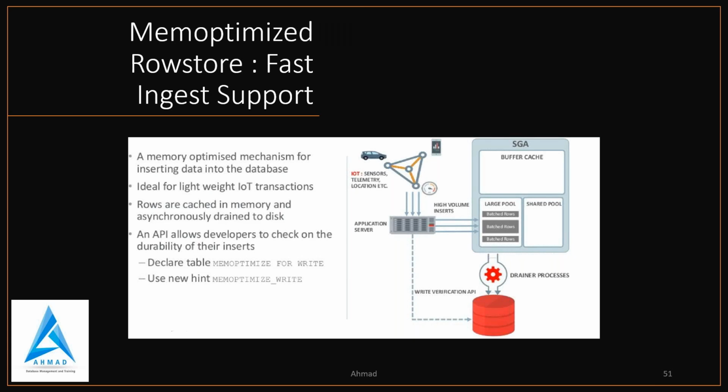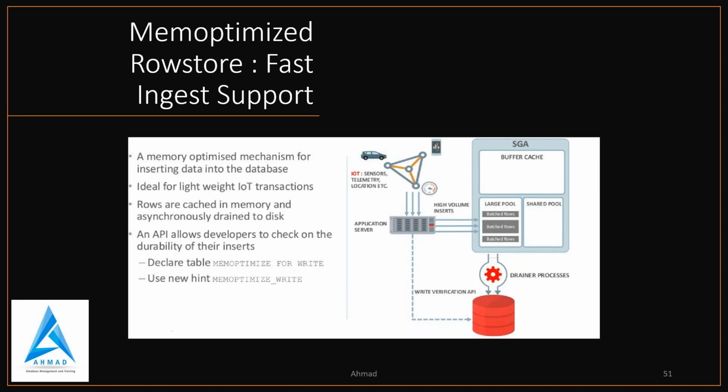Rows are cached in memory and asynchronously drained to disk. Asynchronously means we have two types of IO: one is synchronous, one is asynchronous. Asynchronous does not require confirmation from each other. Suppose two people are working, they will do their work and they will not confirm with each other. But if it is synchronous, they will update the work to each other, so they have to wait for the update. That is degrading the performance. That's why in this mechanism they use asynchronous to transfer the data to the disk.